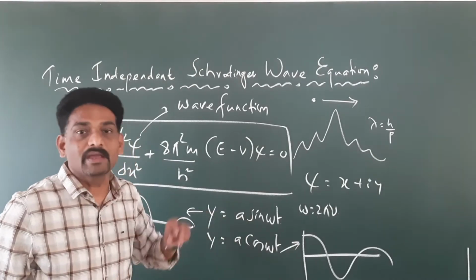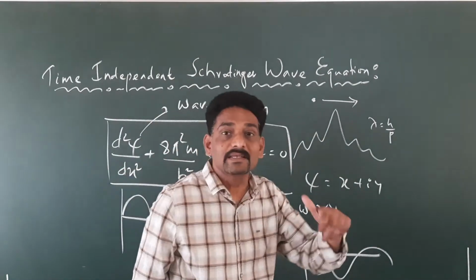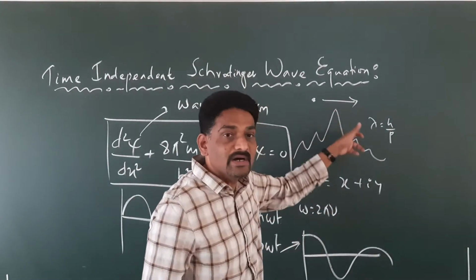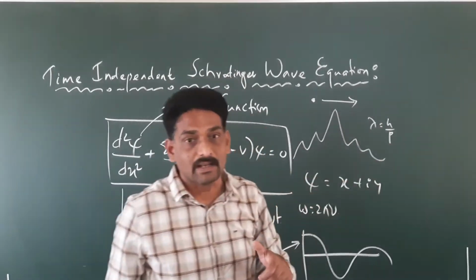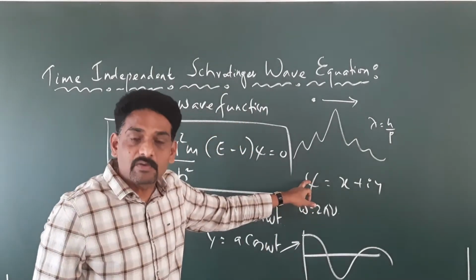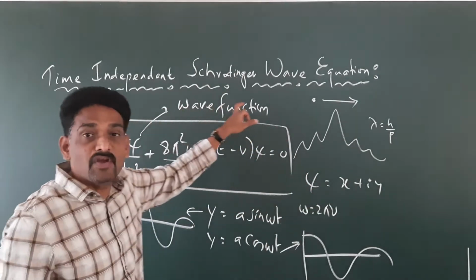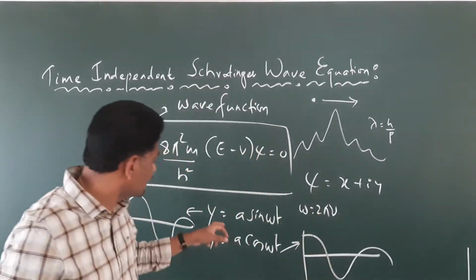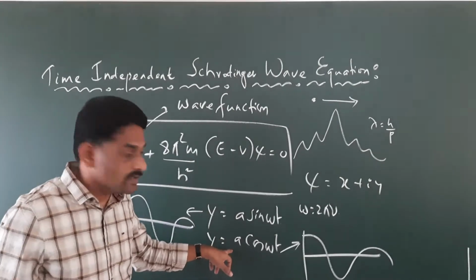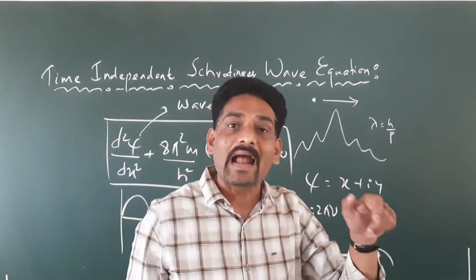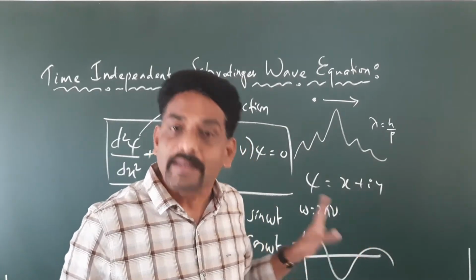In the same way, now we are representing the de Broglie wave, the so-called matter wave, the wave associated with a moving particle, by a complex notation denoted by the symbol psi. And what is psi? Psi is a wave function. I told you psi represents the status of the wave. Just like a sine wave, just like a cos wave, this psi also gives us the status of the de Broglie wave at any given interval of time.